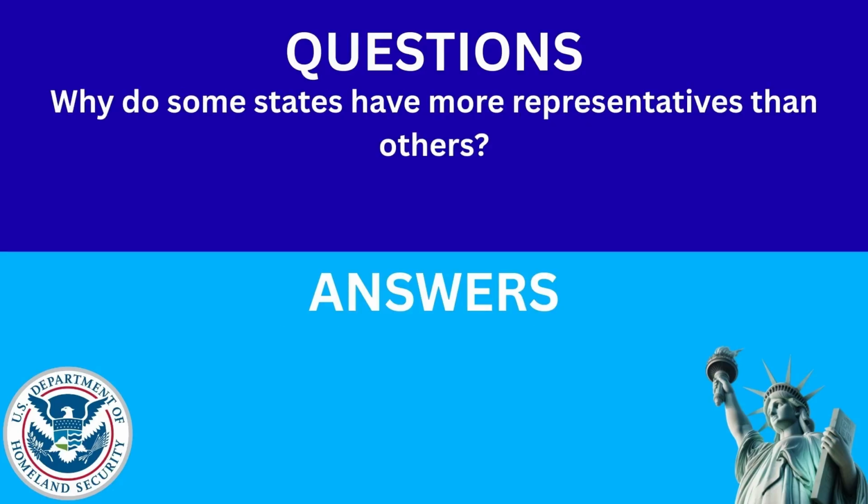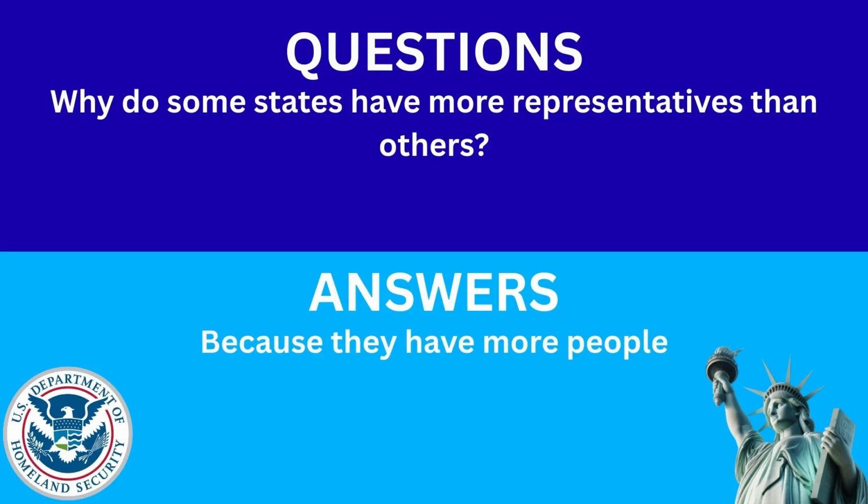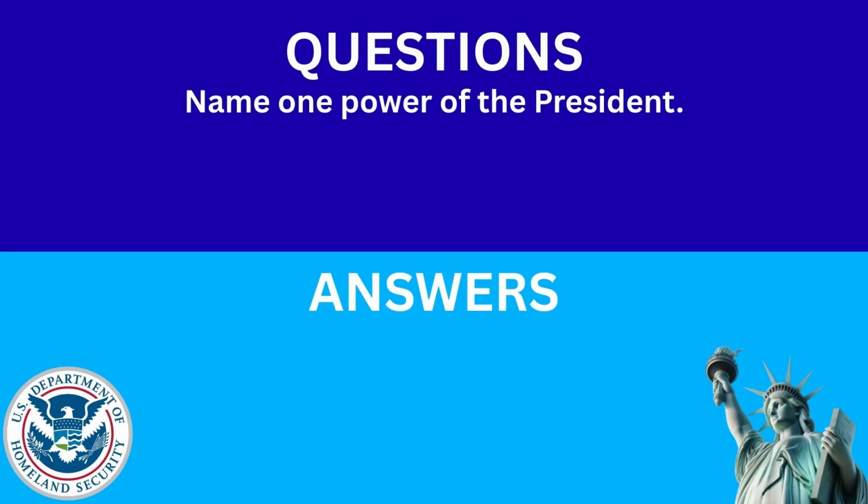Why do some states have more representatives than others? The answer is because they have more people. Name one power of the President. The answer is signs bills to become law.